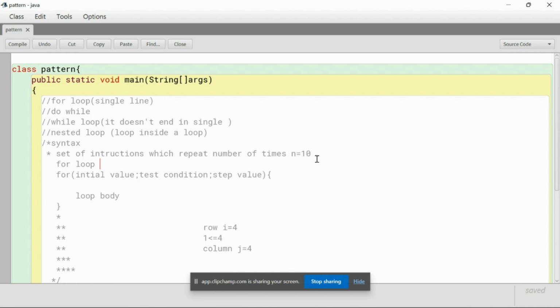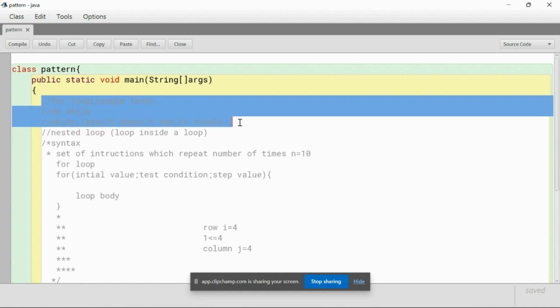It repeats itself. So this is the loop definition. Now we'll see the types of loops. We have for loop, do while loop, and while loop. Most people just select a favorite loop and start working on it.